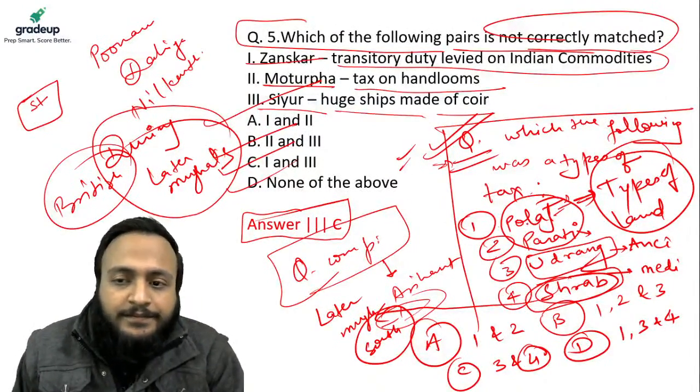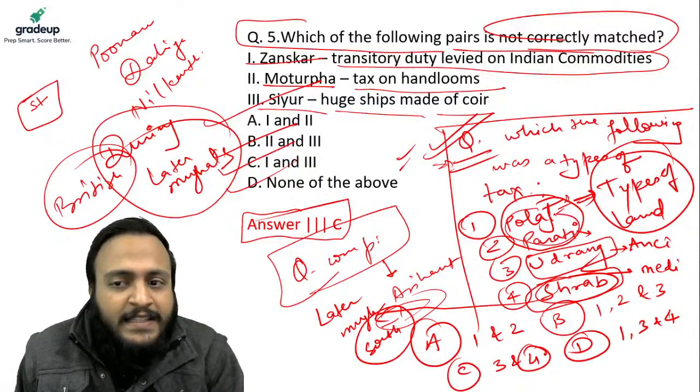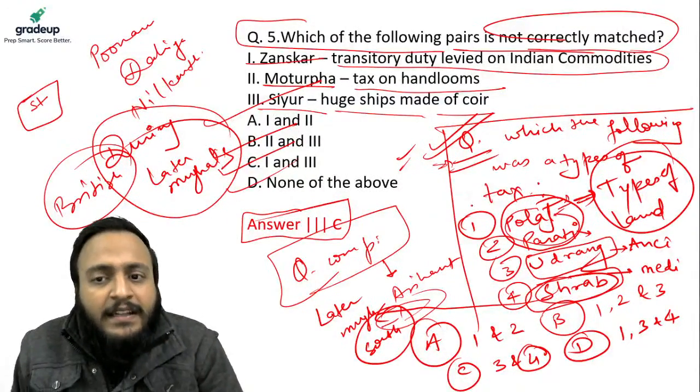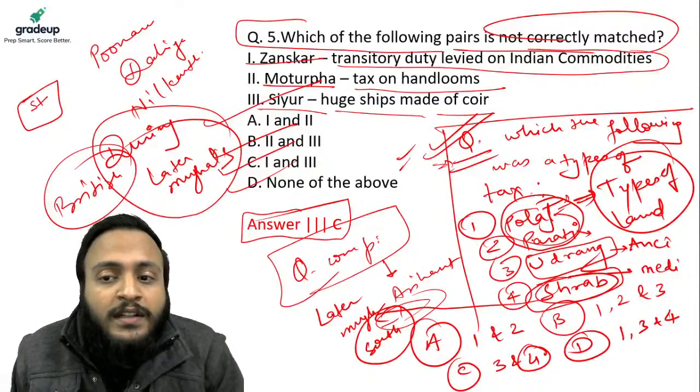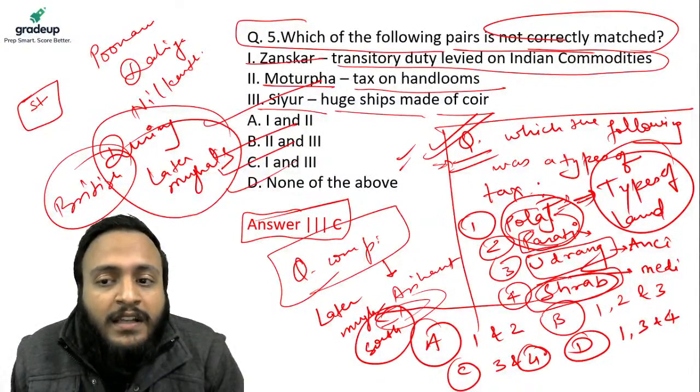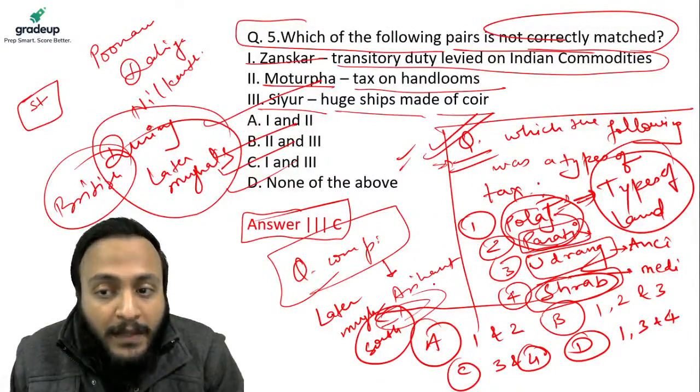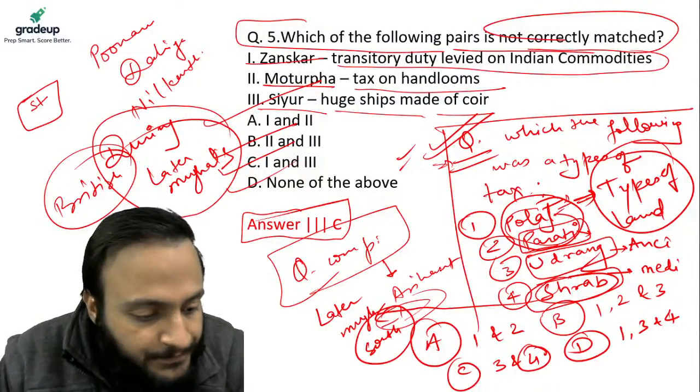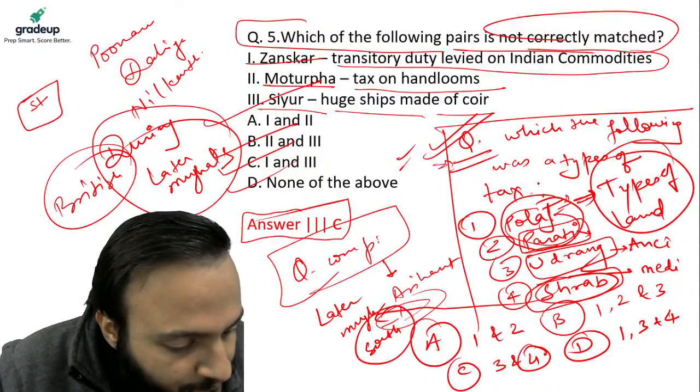And these classifications were continued. Parti, even in modern India, this term is used under land classification. Clear?